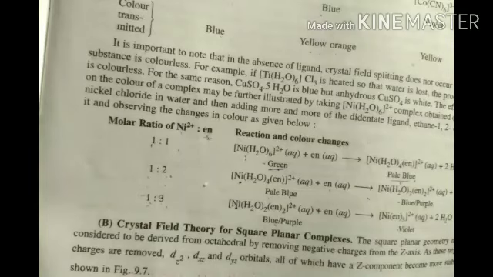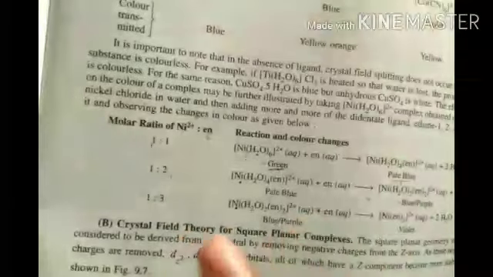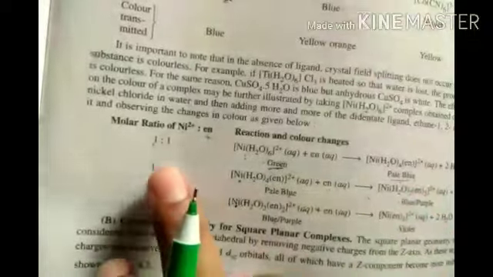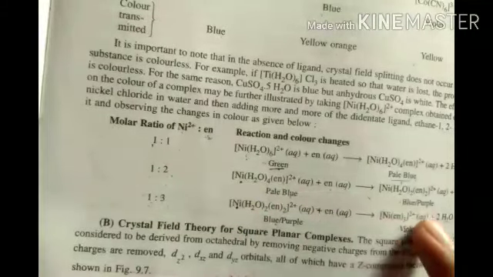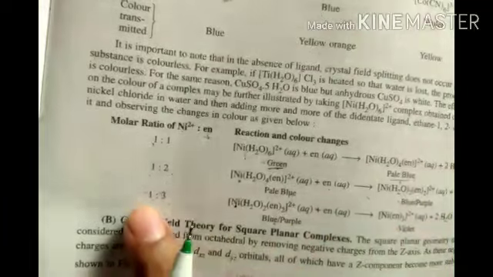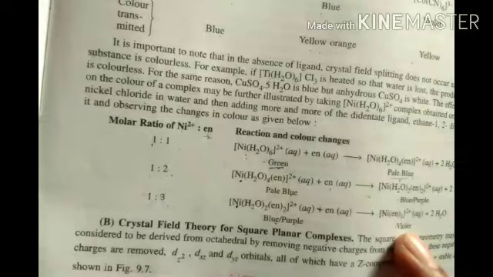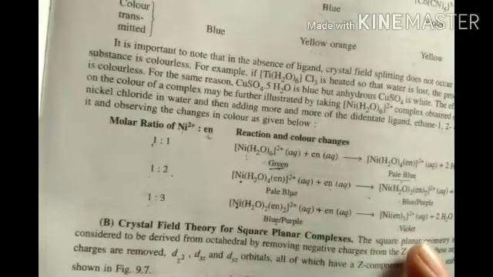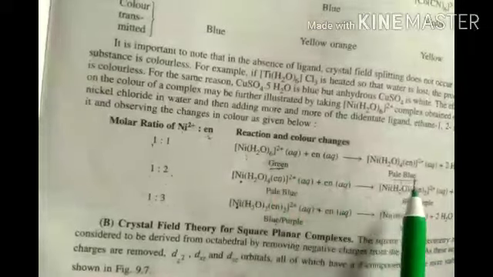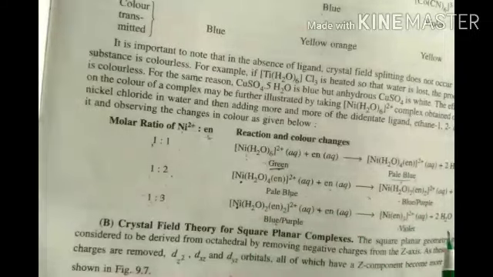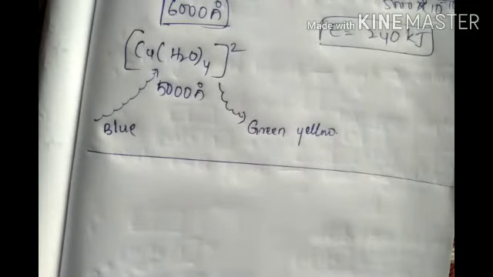Okay, I hope you all understood. If you did not understand, once again repeat it. 1:1 ratio nickel and en, green to blue color coming. 1:2 ratio nickel and en, pale blue to blue or purple coming. 1:3 ratio of nickel and en, blue or purple to violet coming. Either you take blue or purple, it is violet only coming. Okay, green to pale blue to purple, purple to violet. Chain process in nickel. This MCQ question will come, Amma. MCQ question definitely it will come.